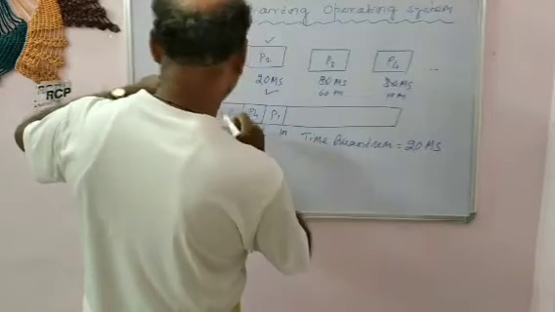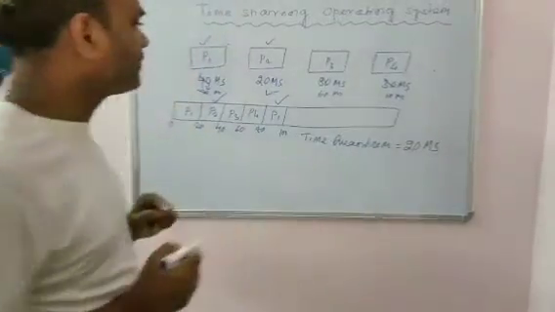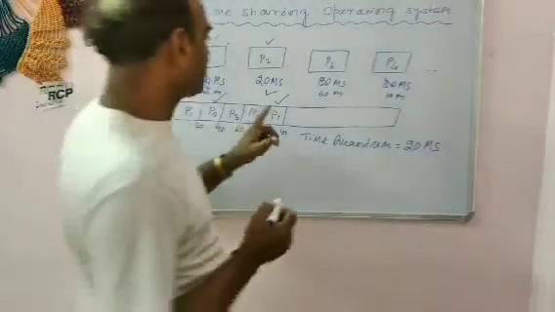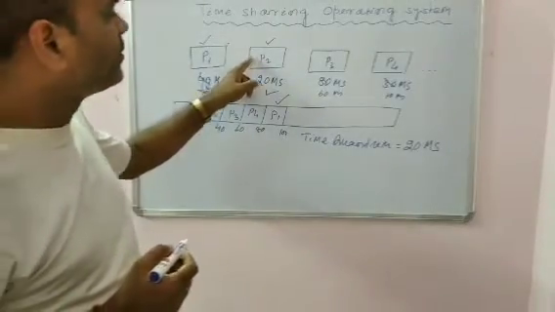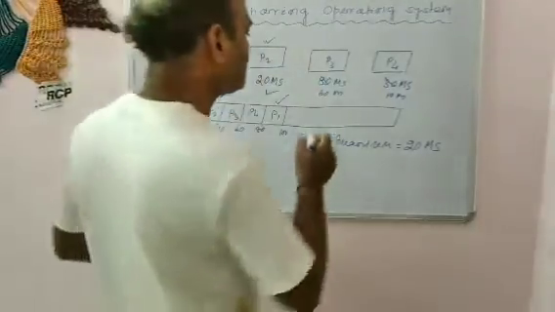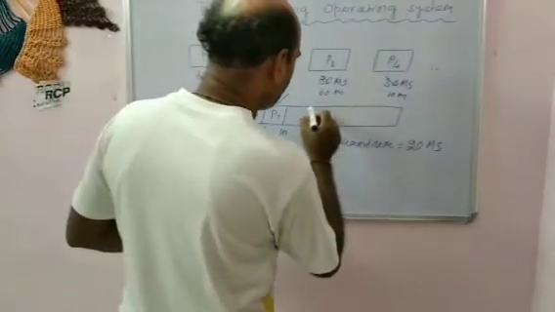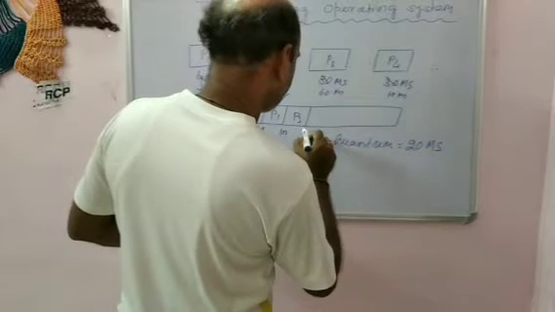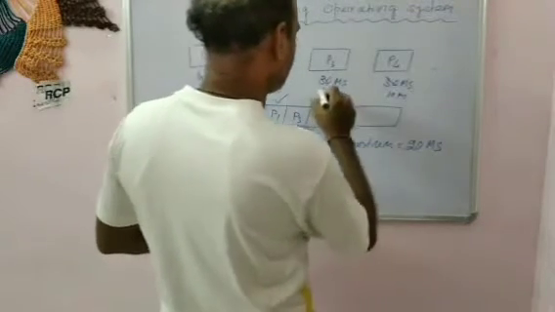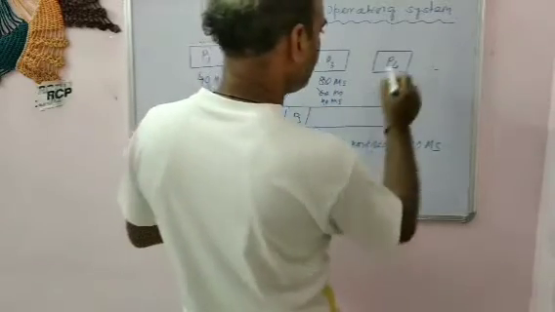It will be 100. Now P1 is being completed. Then come to P2. P2 is already processed, so it is not required. Then it passes to P3. P3 requires now 60 milliseconds, and now 20 milliseconds would be utilized here. So P3 at 120 now requires 40 milliseconds. Okay. Then P4.